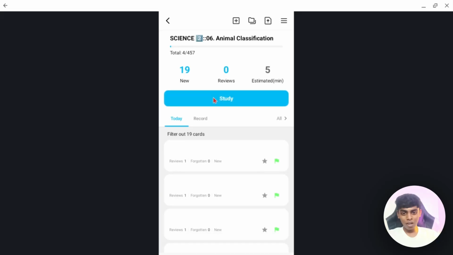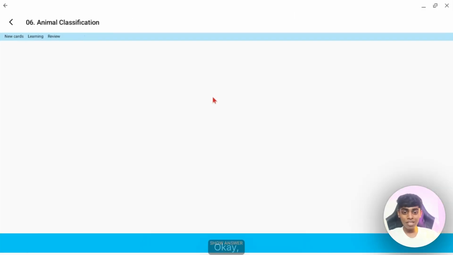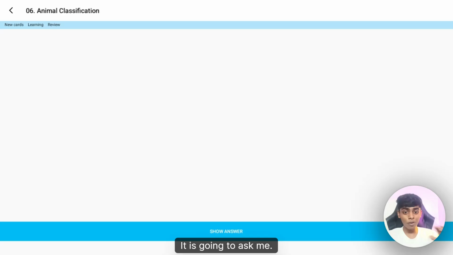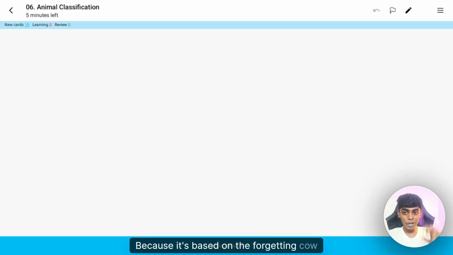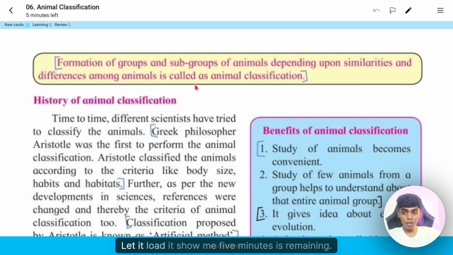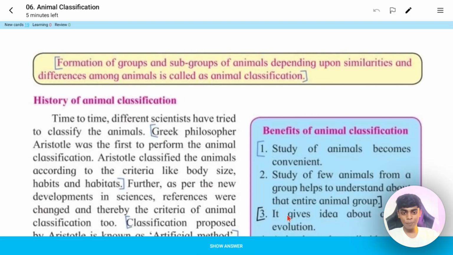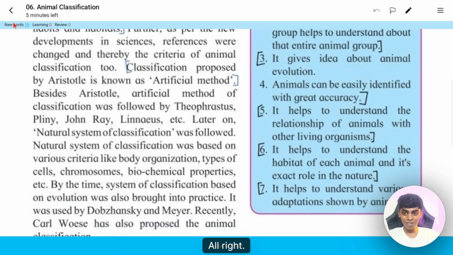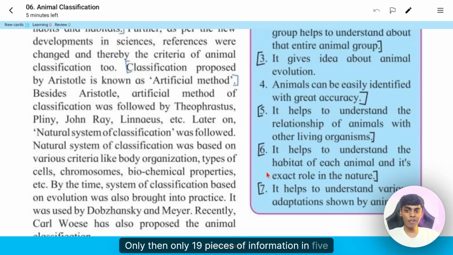Now if I click on study, it will ask me some information. It will ask me smartly, because it's based on the forgetting curve principle. All right, let it load. It shows me 5 minutes are remaining. In 5 minutes, I can study this chapter. Only 19 pieces of information in 5 minutes.